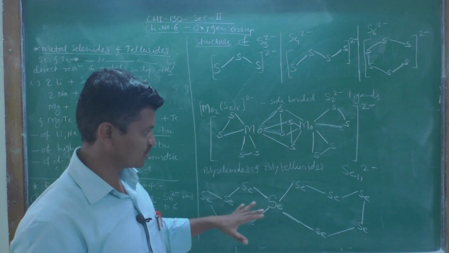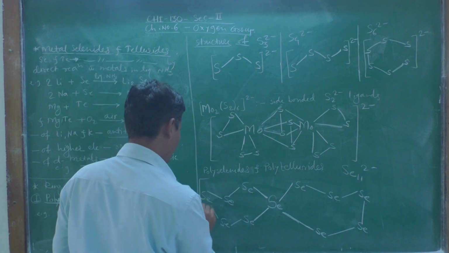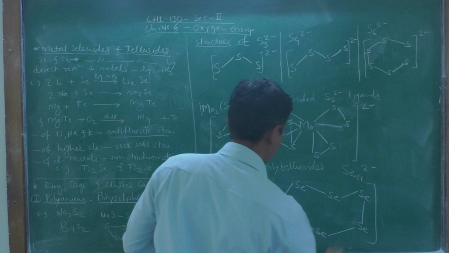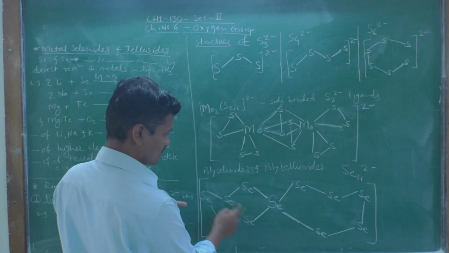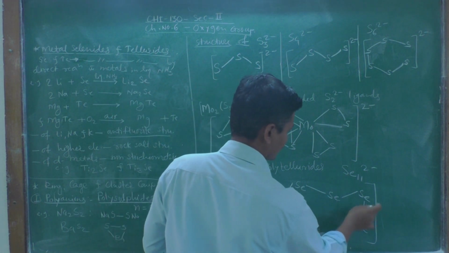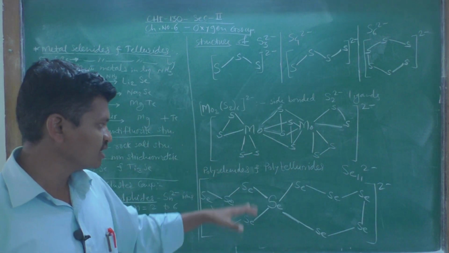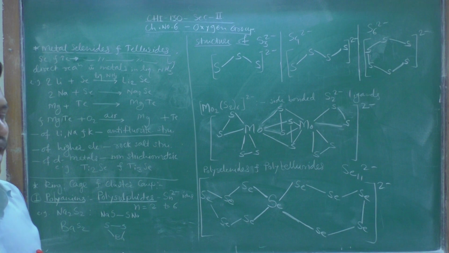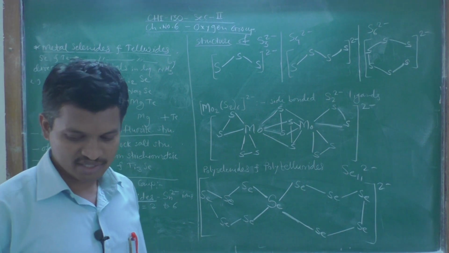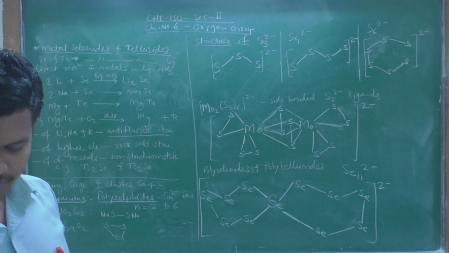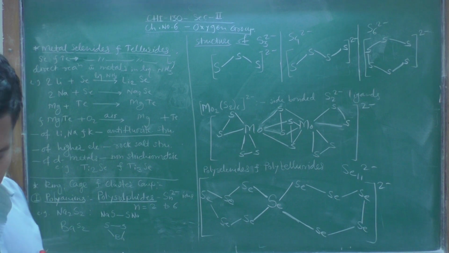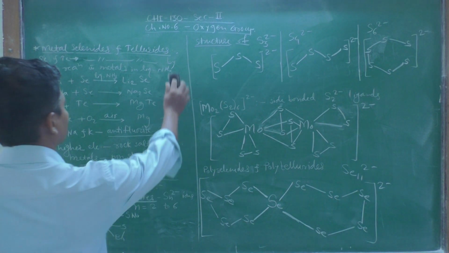Okay, so this is the structure of Se11. Total number of selenium atoms are 11: 1, 2, 3, 4, 5, 6, 7, 8, 9, 10, 11, and the resultant charge is 2 minus. Okay, so this is the structure of polyselenide anion Se11 2 minus. Okay, and the next structure, of tellurides, that we have to see here,